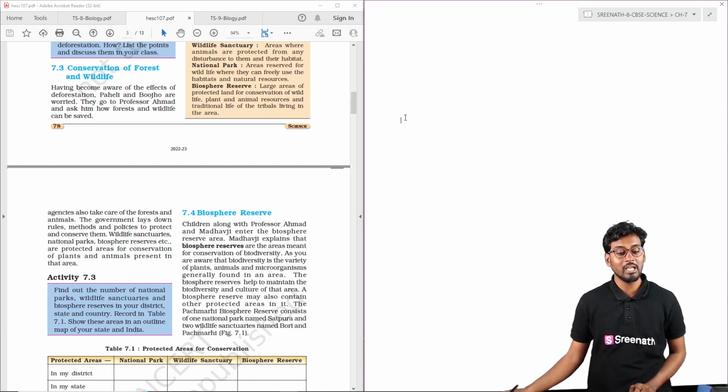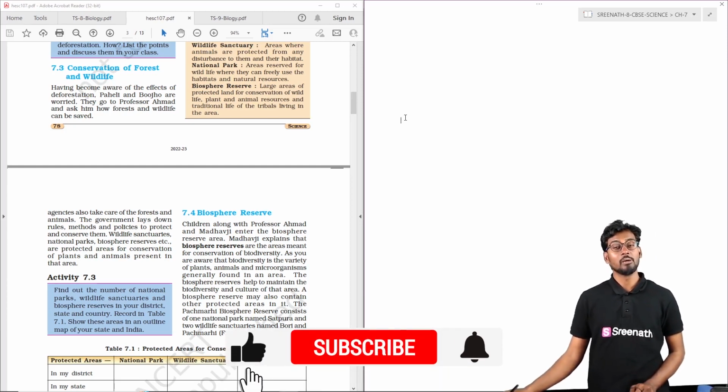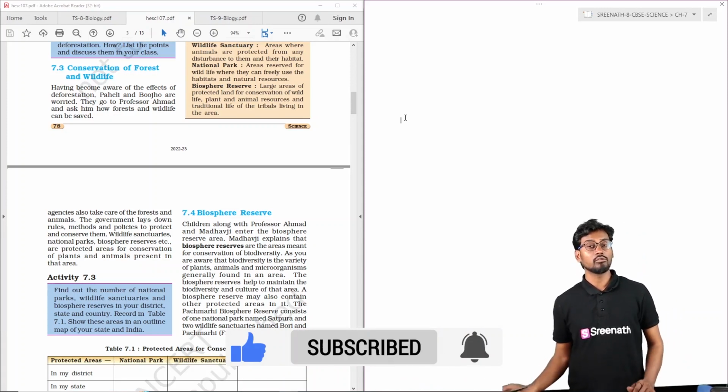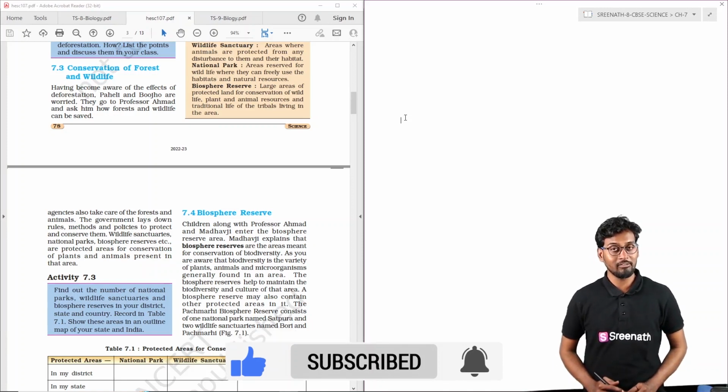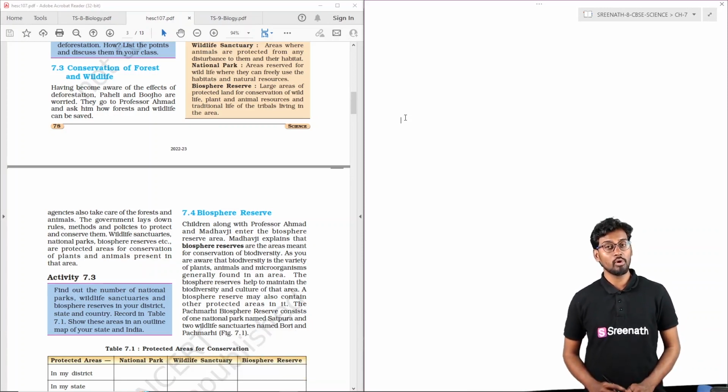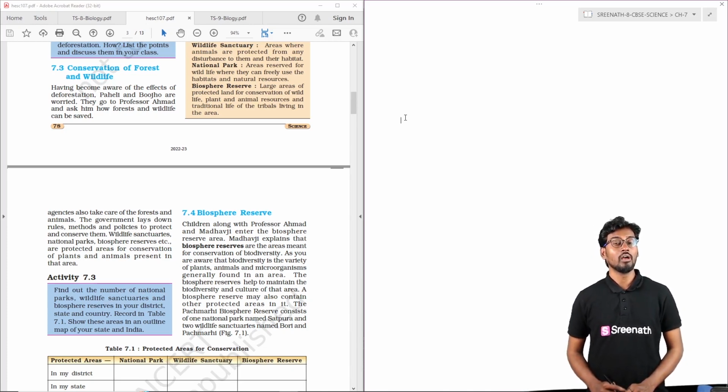The main role of these different protected segments, especially for forests, is to restrict the access of human activity and protect the plants and animals from exploitation by smugglers, and to prevent encroachment by persons.